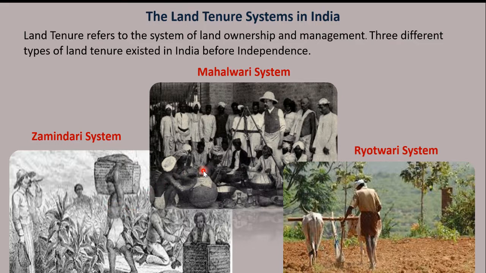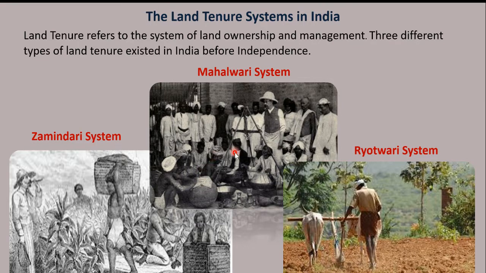Next we have the Mahalwari. Where was the Mahalwari system in place? It was introduced in the Gangetic Valley, Central India, Punjab, and the North-West province. It was later extended to Madhya Pradesh and Punjab also. The ownership of the land was maintained by the collective body, usually the villages.